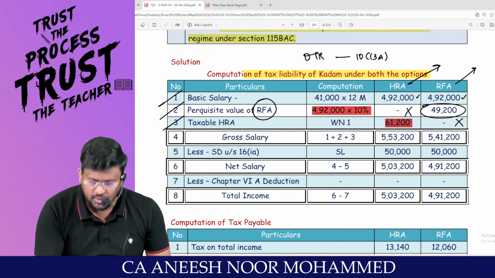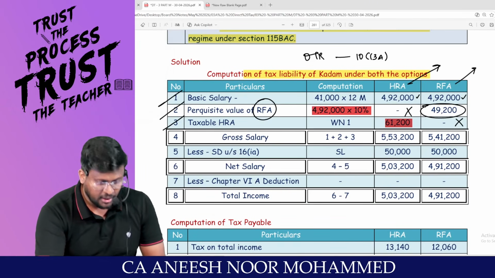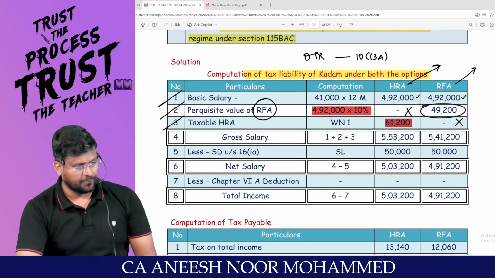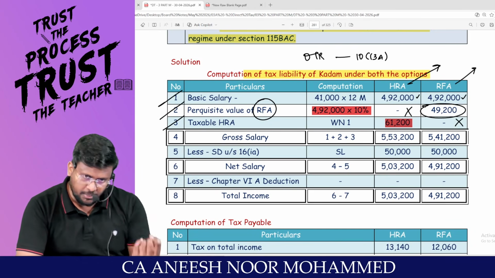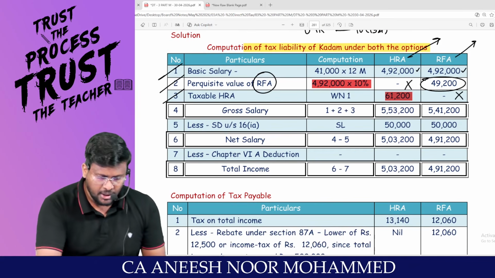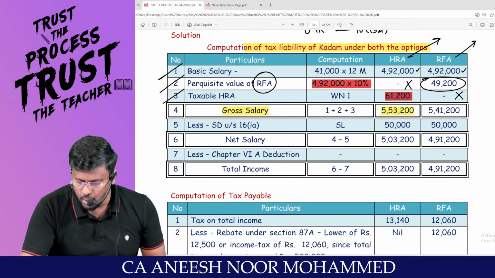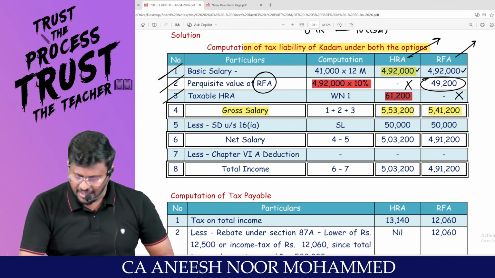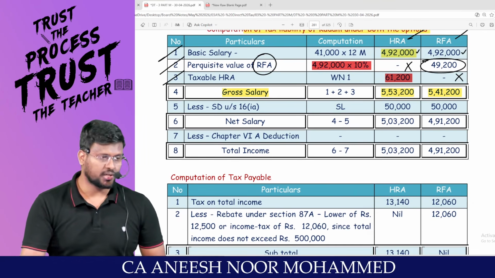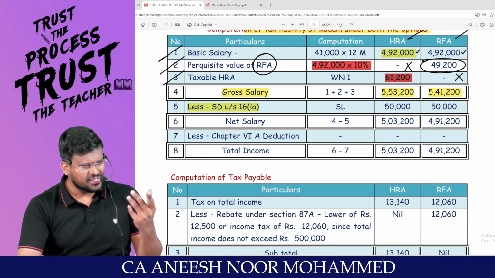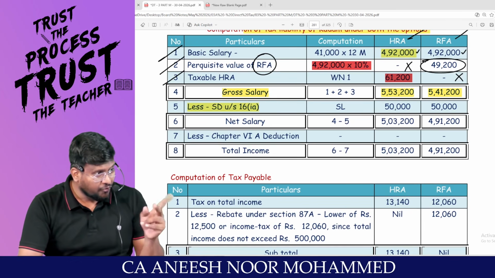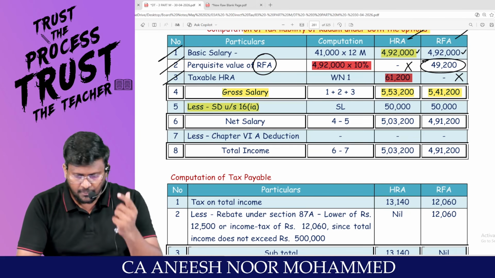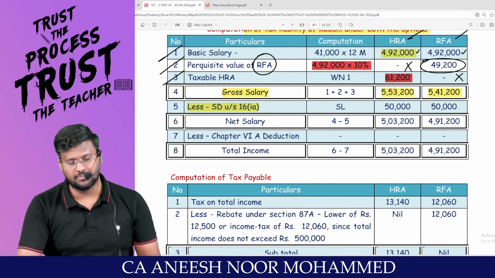That's what, 61,200. This amount will be taxable if the employee is opting that I don't want RFA, I want only HRA. If RFA is there, HRA won't be there. If HRA is there, RFA won't be there. So your gross salary will be, you have to add 4,92,000 and 61,200. And 4,92,000 plus 49,200. Are you able to appreciate? Less standard deduction. Sir, there is no doubt. There is no fight between standard deduction here. This is not a question of OTR versus DTR. This is a question of HRA versus RFA.